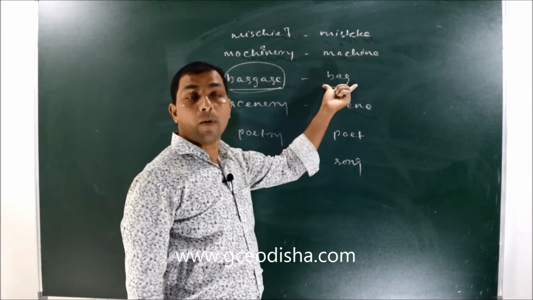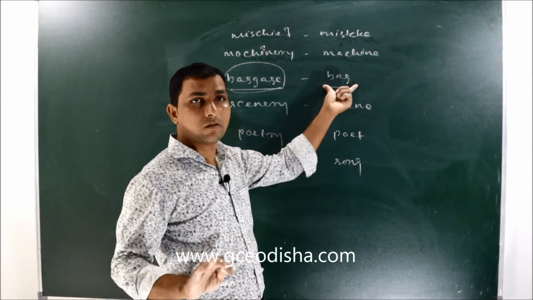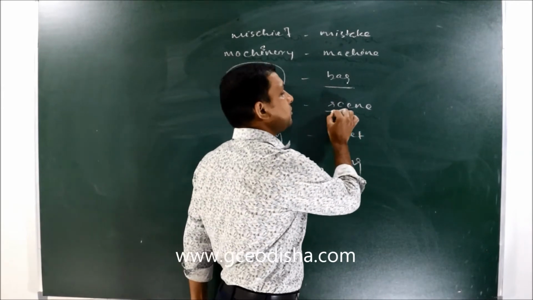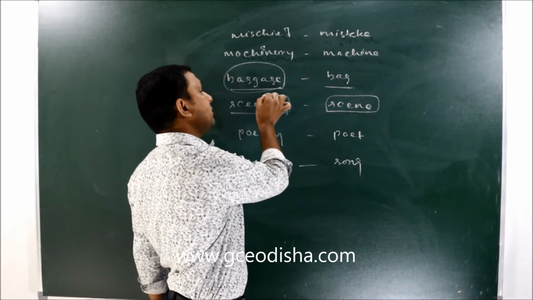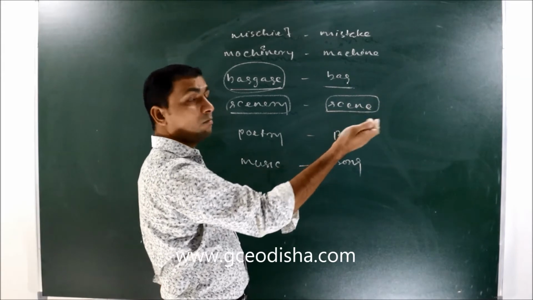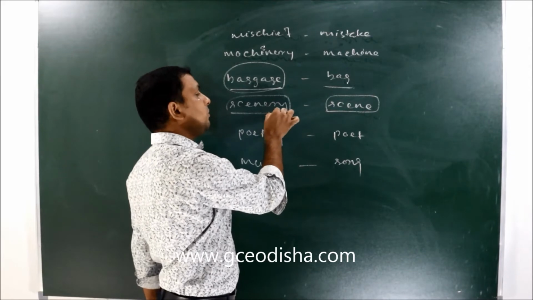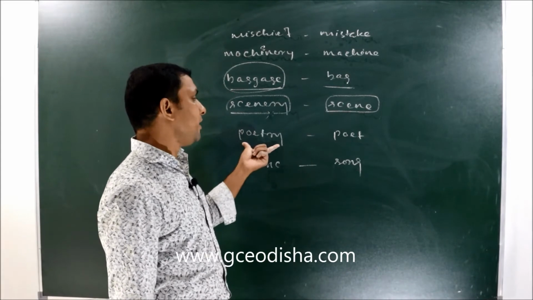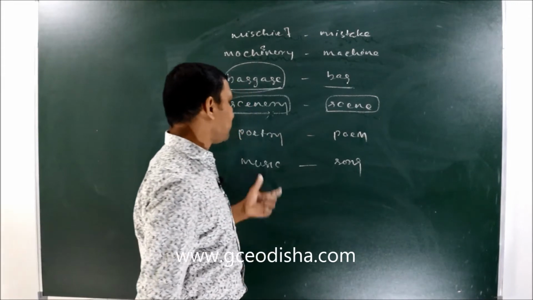But when we take a part, means when we take a bag, it is singular: a bag, bags, there is no problem at all. So similarly scenery or scene. Scene means we are talking about a particular scene, but when we call it scenery, that means it is a combination of many scenes. So from scenery to sceneries will be incorrect, but from scene to scenes it is correct. Similarly poetry and poet. Poetry, sorry, not poet, actually it is poem.